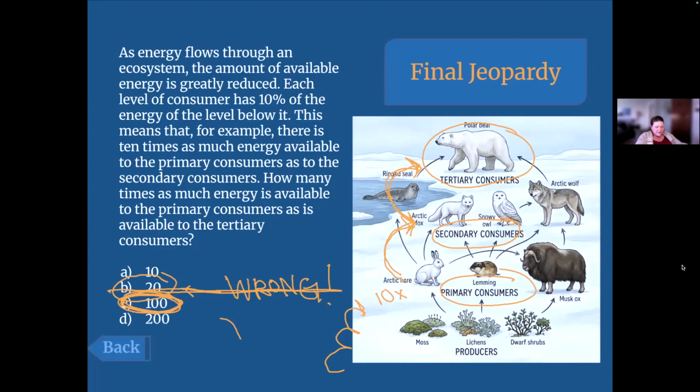But I wanted you to see it for the first time with me and not on the test, because that's what everybody does, they go 10 times 2, but it's 10 times 10. So put that in your notes if you didn't know that, because that's how it always works. When you talk about the different levels of consumers, primary, secondary, tertiary, we saw it before with our energy pyramids. Every time you go up a level, we're getting just 1/10 of the energy as before, which means if you come down, 10 times as much. Okay.